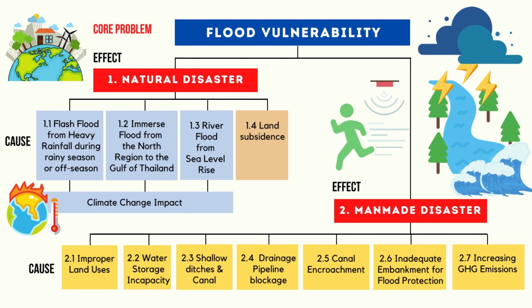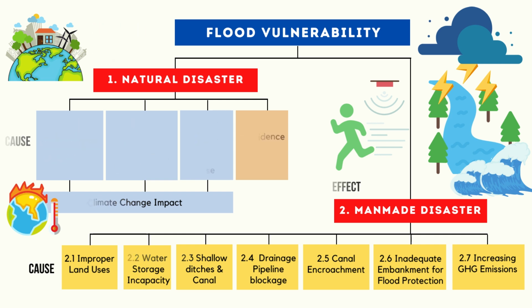Man-made disaster caused by improper land uses, water storage incapacity, shallow ditches and canal, drainage pipeline blockage, canal encroachment, inadequate embankment for flood protection, and increasing GHG emissions.